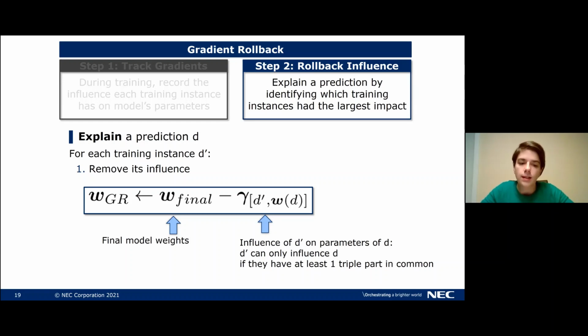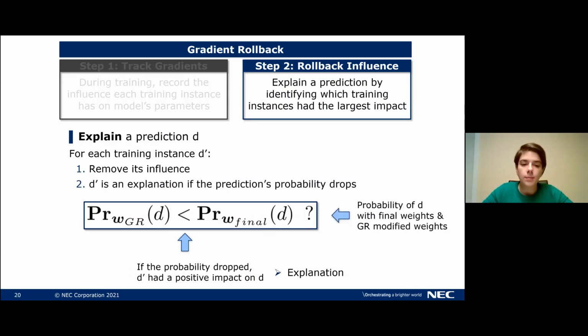That means we take the final model weights and subtract from that the influence of D prime on the parameters of D. Concretely, this means that our training instance D prime can actually only influence the prediction D if they have at least one triple part in common. Now, with this update, we save these newly modified weights under the name WGR. And now we will use these weights in the next step.